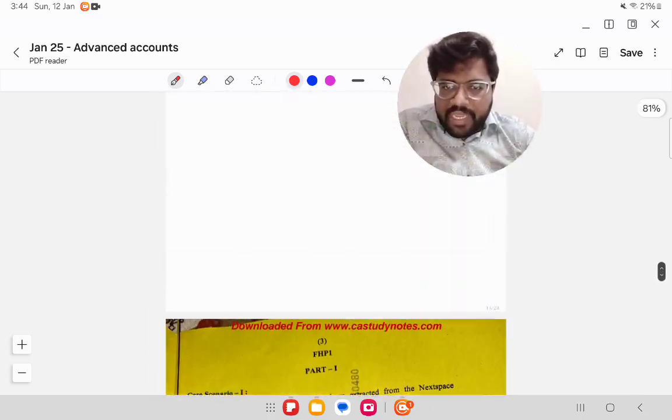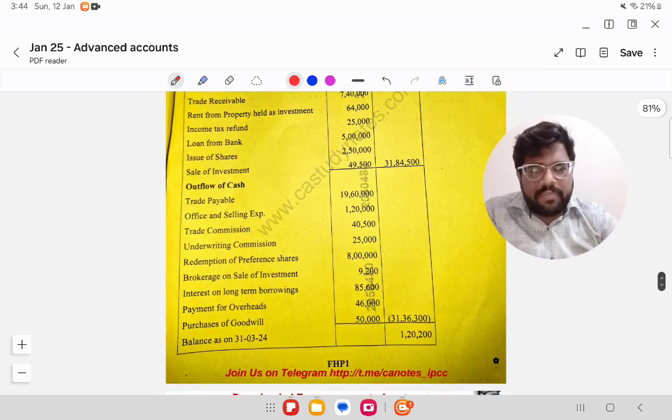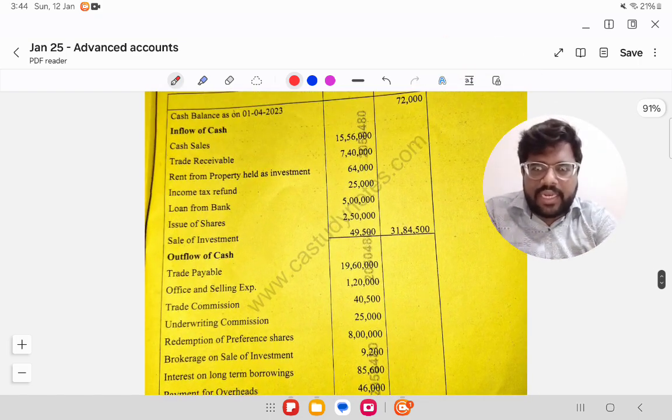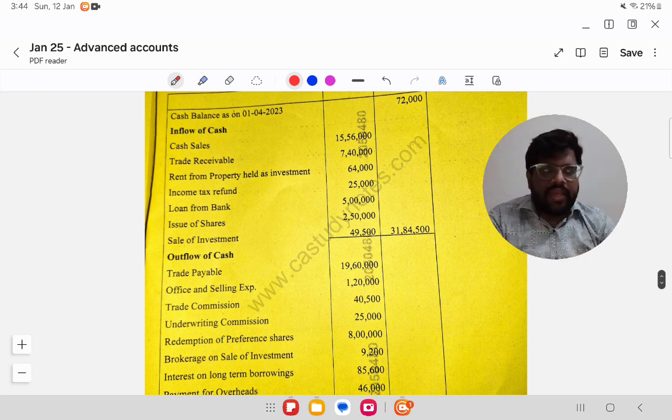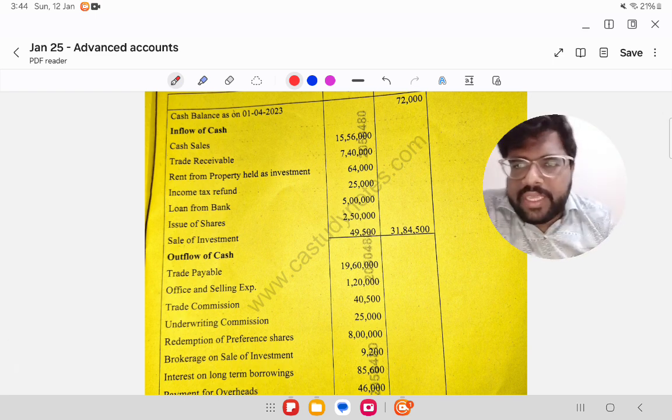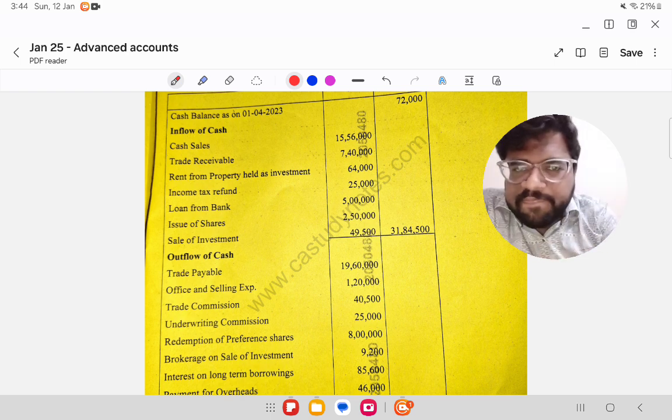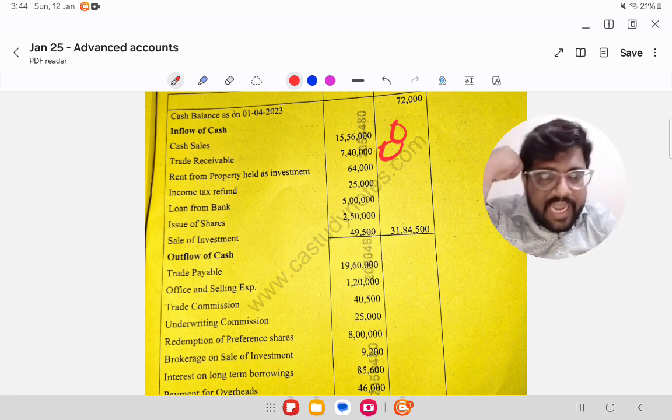Question number 1, cash flow. It was a straightforward question. It's a direct method. You just have to classify the transactions into three activities. We'll do that now. Cash sales is operating. Trade receivable operating. Rent from property held as investment.